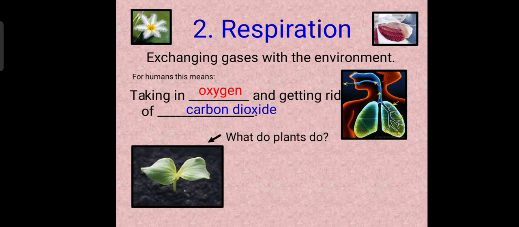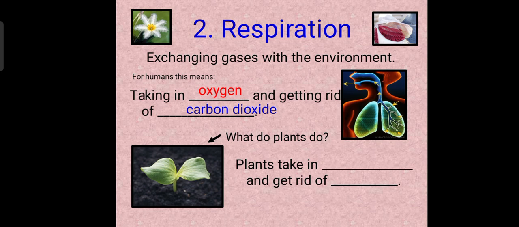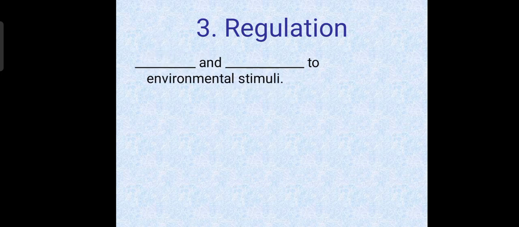Plants, what do the plants do? We know that plants take in a certain gas and then give out a certain gas. So plants take in carbon dioxide and they give out oxygen. That is our second property of living things. The third property of living things is regulation. Regulation is our next property of living things.